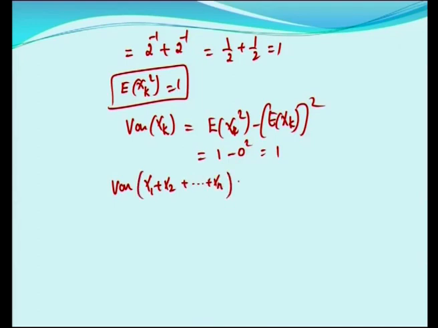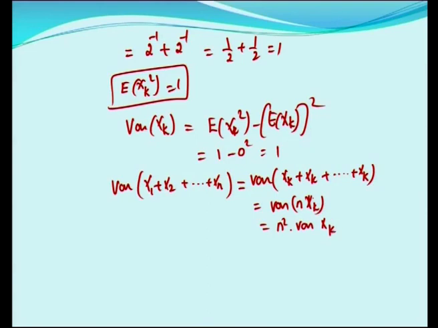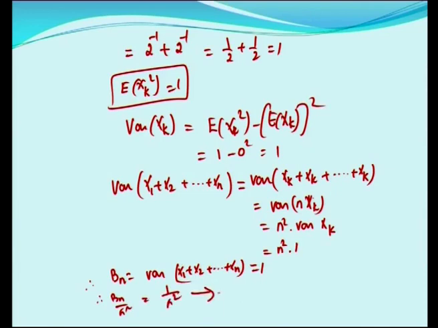All are identical, so all can be equated to xk, and the variance is variance of n xk, which is n square into variance of xk, equal to n square into 1. So what is Bn? Bn is equal to the variance of x1 plus x2 plus etc. plus xn, which is equal to n square. Therefore Bn by n square is equal to 1, which tends to 0 as n tends to infinity.